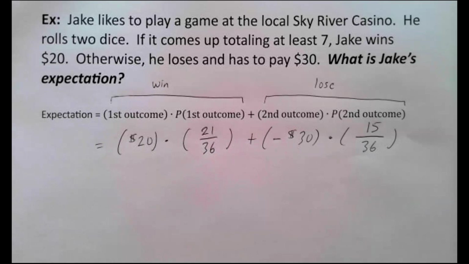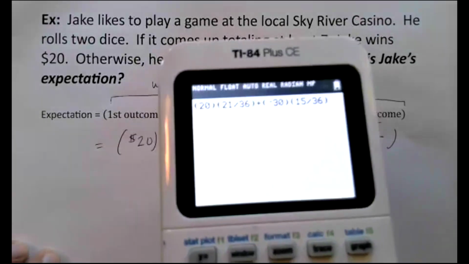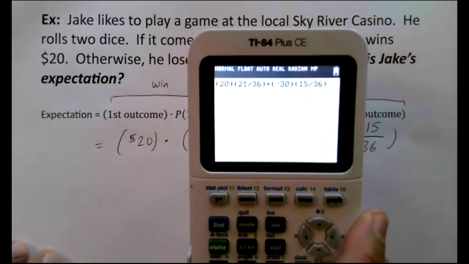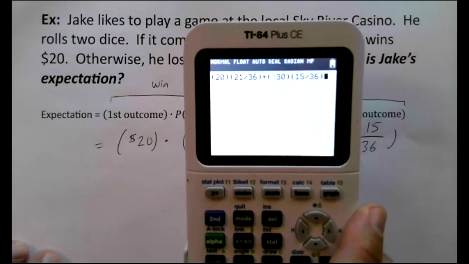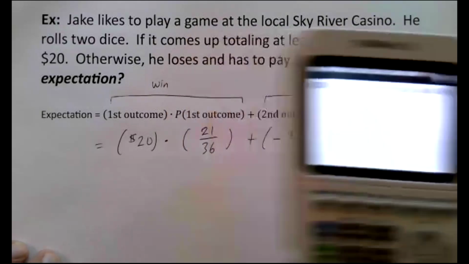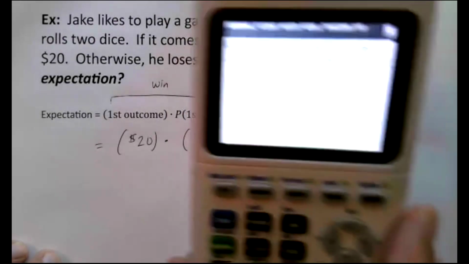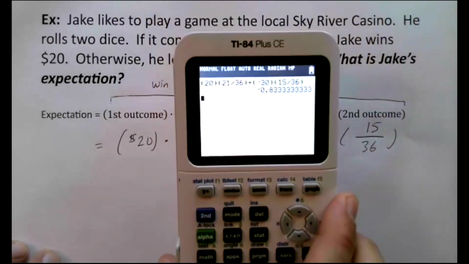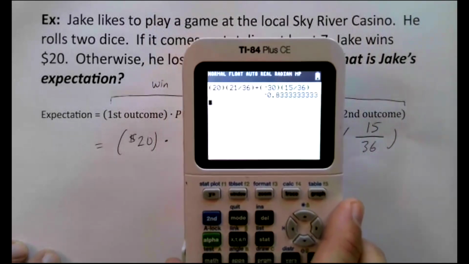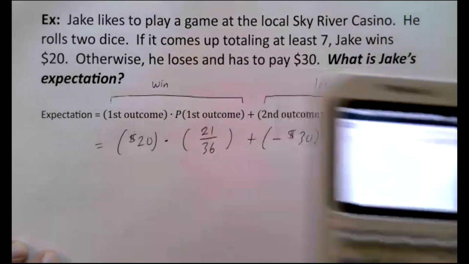And if I go put this in my calculator, and again, if you can, you should try to put it in all at once. And what I mean by all at once is all in one line, like compute it all at the same time. So now I want to press enter, right? Like it looks like that. Now I want to press equals and see what happens. And so I'm probably going to have to round off because that's a big, long, ugly decimal answer. Negative 0.833333333, you know.